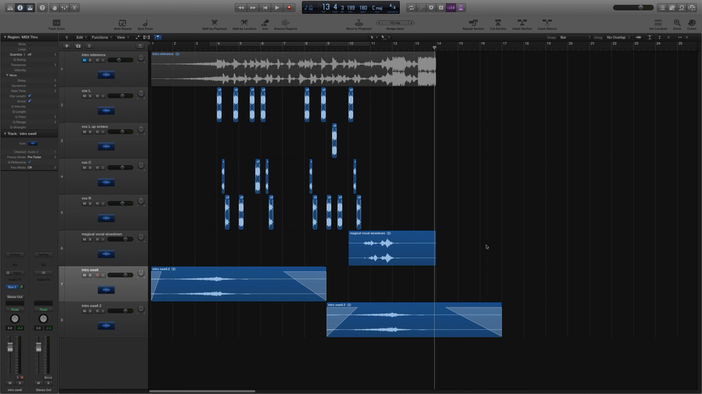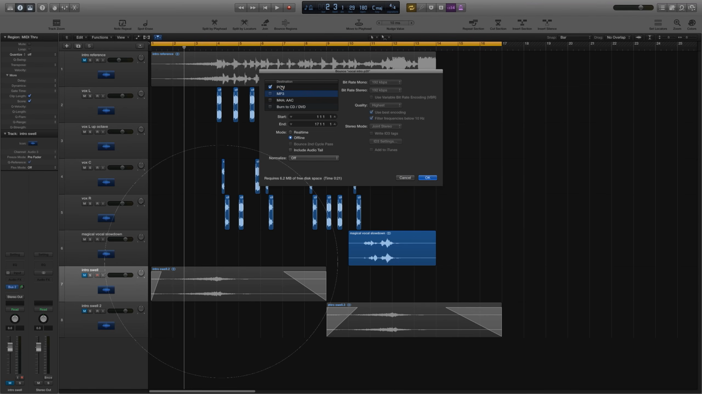So here's what I'm going to do. To be safe, I'm going to bounce all this as one stereo file and this as another stereo file, so I can adjust the level of the swell later. The way we're going to do that is to drag over all this with the cycle locators, the cycle mode. And then we're just going to mute the intro swell. Mute, not solo. There we go. Then we're just going to bounce all this. I'm just going to hit Command B to bounce.